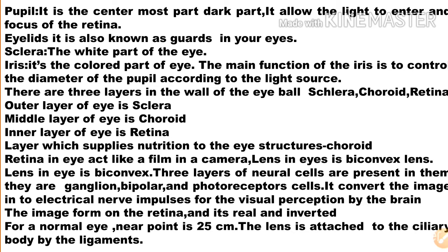Okay, there are 3 layers in the wall of the eyeball: sclera, choroid, retina. The outer layer of the eye is sclera, the middle layer is choroid, and the inner layer is retina. The layer which supplies nutrition to the eye structures is choroid.